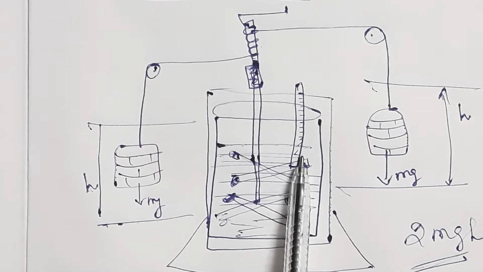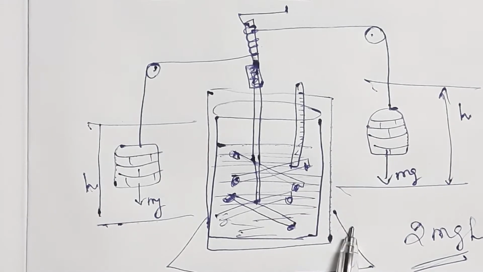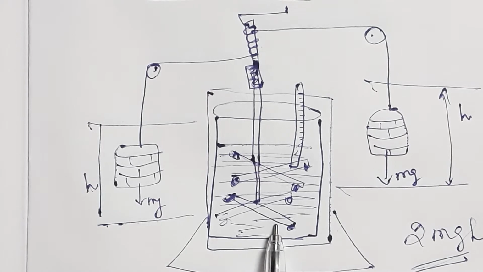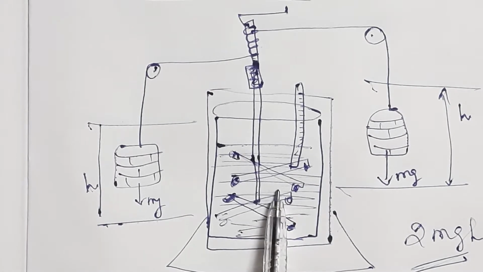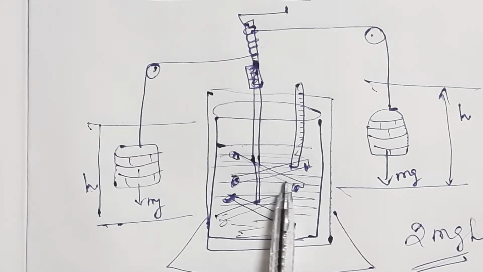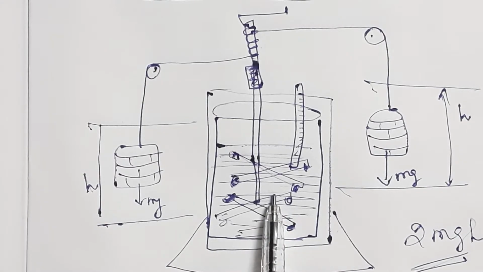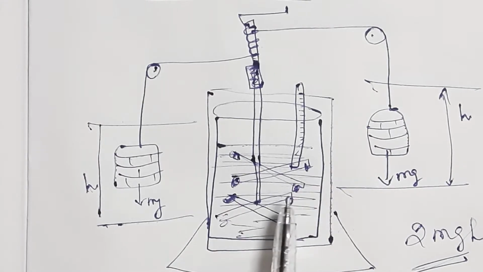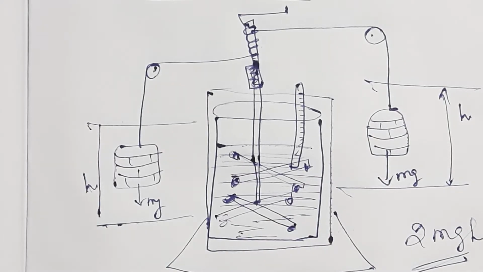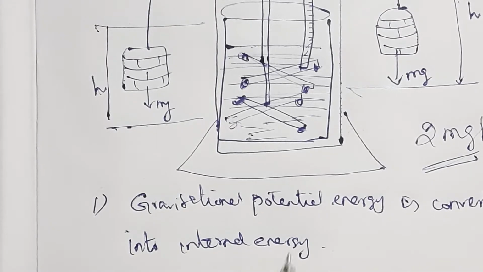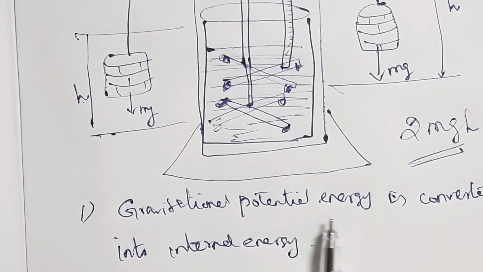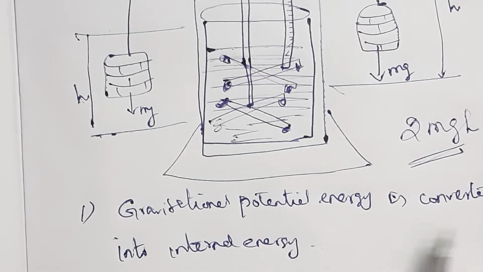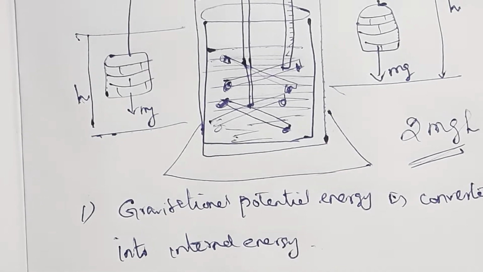So what you understand from this is that the loss in gravitational potential energy is converted into internal energy of the water. The water's internal energy increases. That means the temperature of the water increases due to the work done by the masses. So gravitational potential energy, a type of mechanical energy, is converted into internal energy.